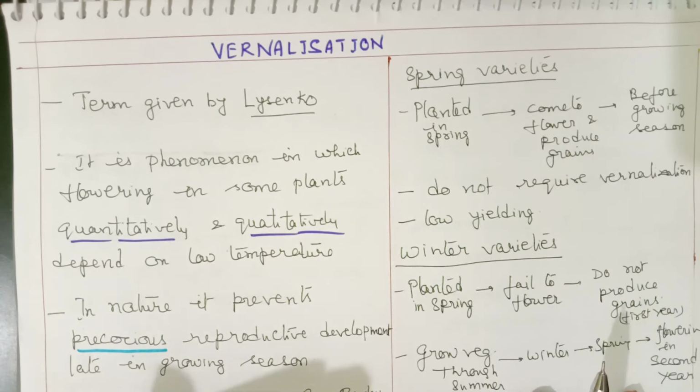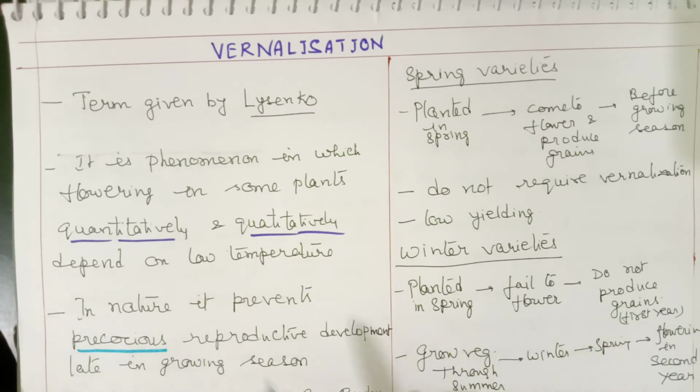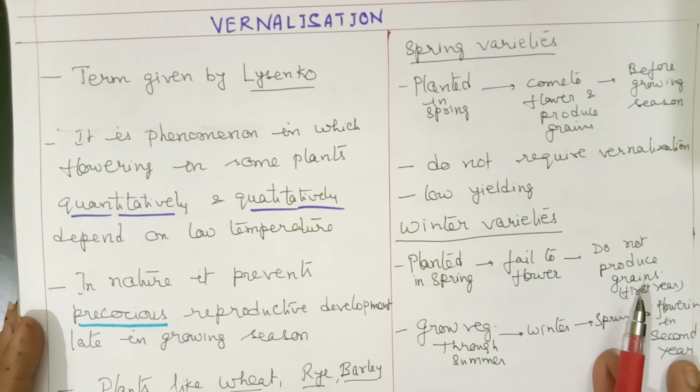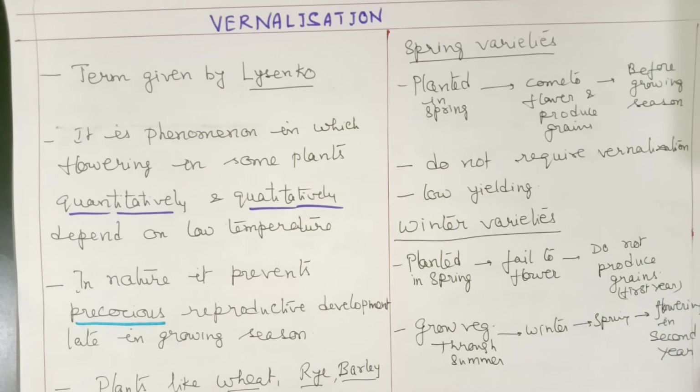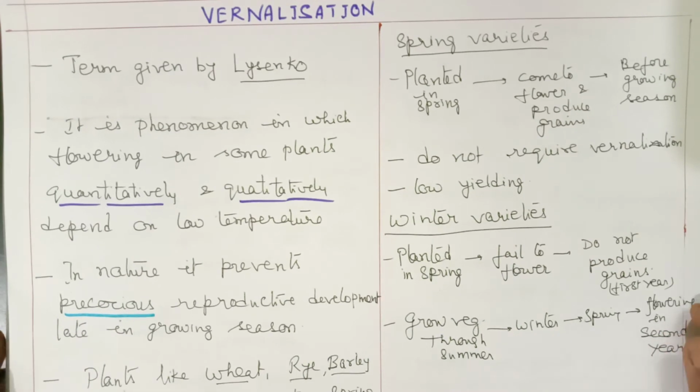This can be a quantitative or qualitative exposure to low temperature. Qualitative means what is the temperature, how low a temperature. Quantitative means what is the duration. So flowering is dependent on low temperature both quantitatively and qualitatively. In nature we find plants must be exposed to winter, when there are very low temperatures. Some plants must be exposed to winter and then they can start flowering.